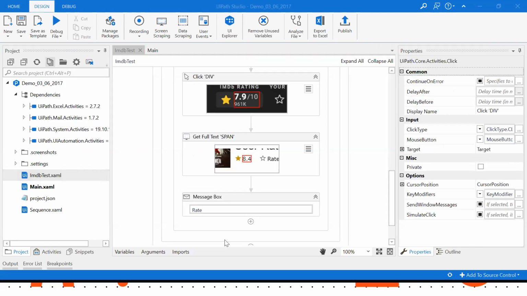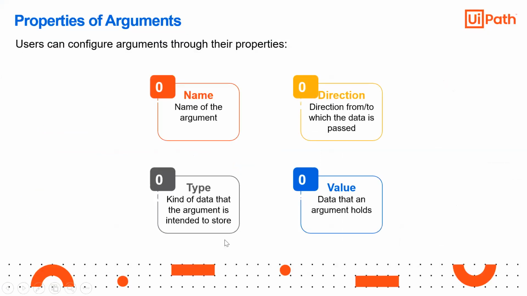Sir, is it helpful in minimizing errors or malfunctions also? Yes, obviously you can say that, but it is mostly used for passing on the value of a variable. Suppose I have multiple variables in one workflow and multiple variables in another workflow. In those cases I can pass the data from one workflow to another workflow using arguments.